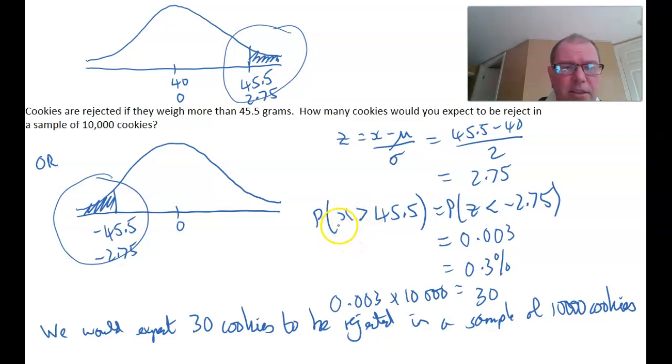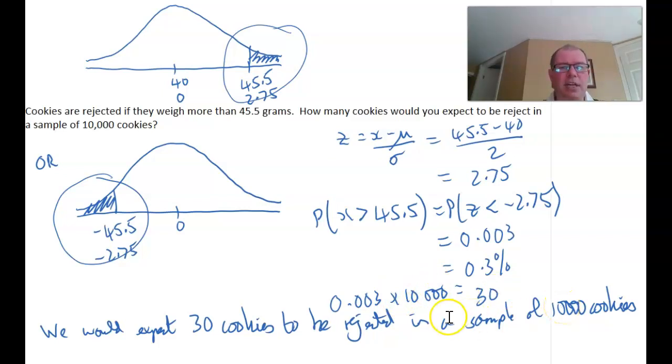So I'm going to write down, I want to find the probability of bigger than 45.5 grams, which I'm going to do, using symmetry, as the same as the z-score table being less than minus 2.75. And I get 0.3%. I'll show you that in the z-score table in a moment. So then you do 0.003, which is the probability, a very small probability. Multiply that by 10,000 cookies, and you get 30 cookies, and finish it off with a nice sentence.